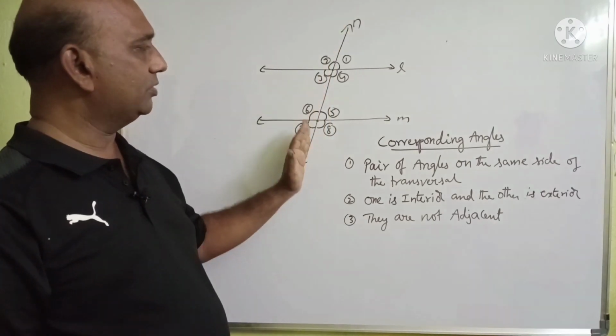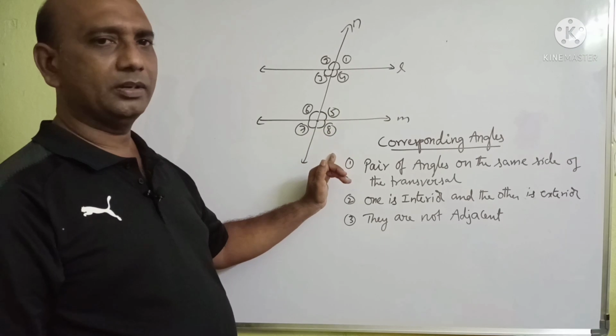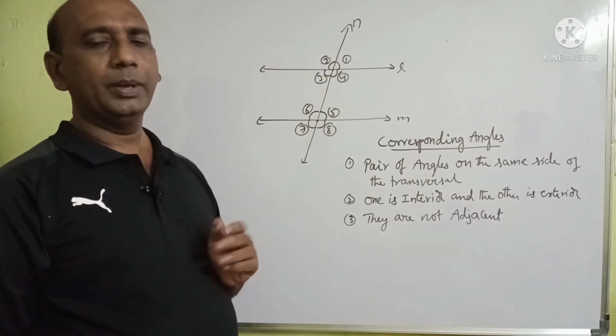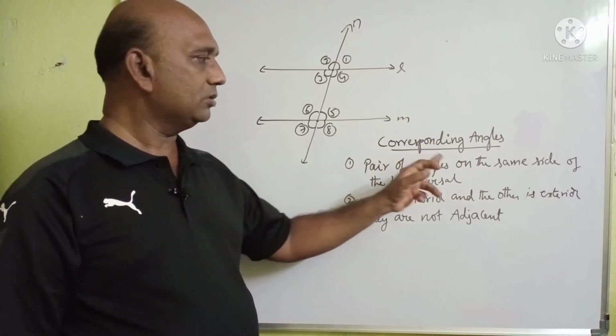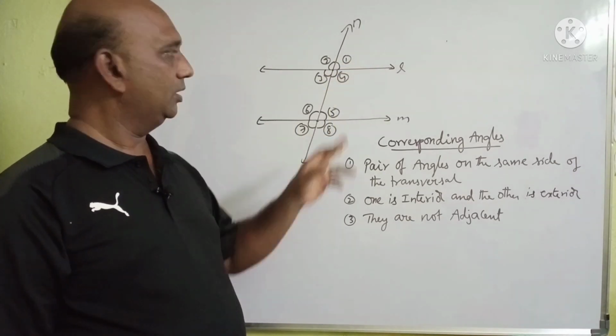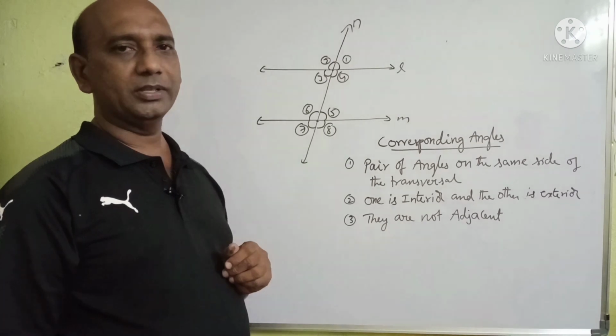See here, this is the transversal. On the same side of the transversal, 1, 4, 5, 8 are there. On this side, 2, 3, 6, 7 are there. Pair of angles means 2 angles. Pair of angles on the same side of the transversal: 1 and 4 is one pair of angles, 4 and 5 is another pair, 5 and 8 is another pair.